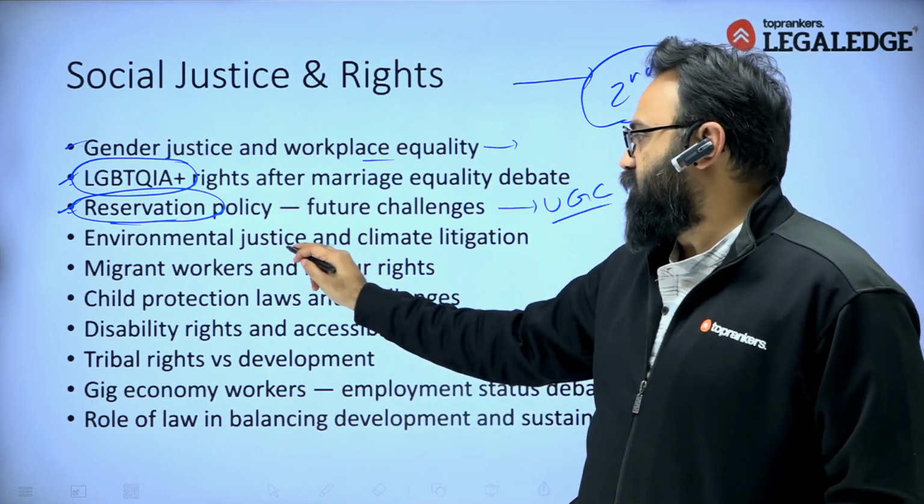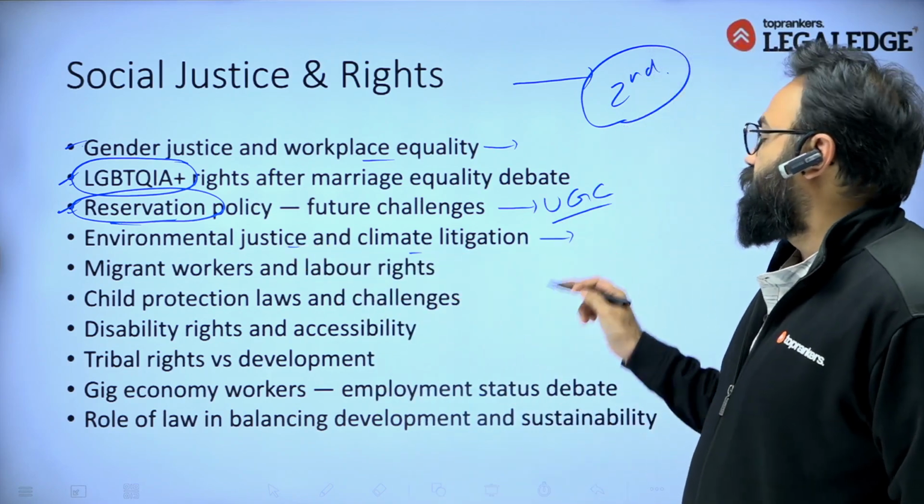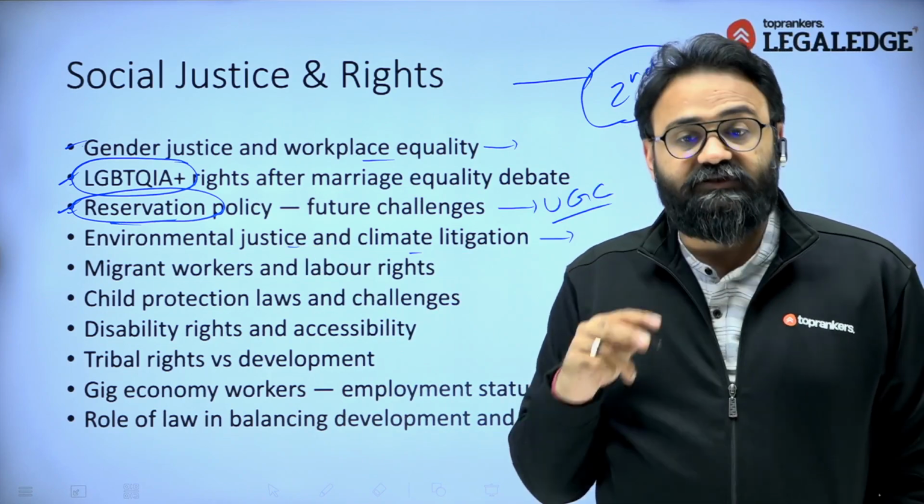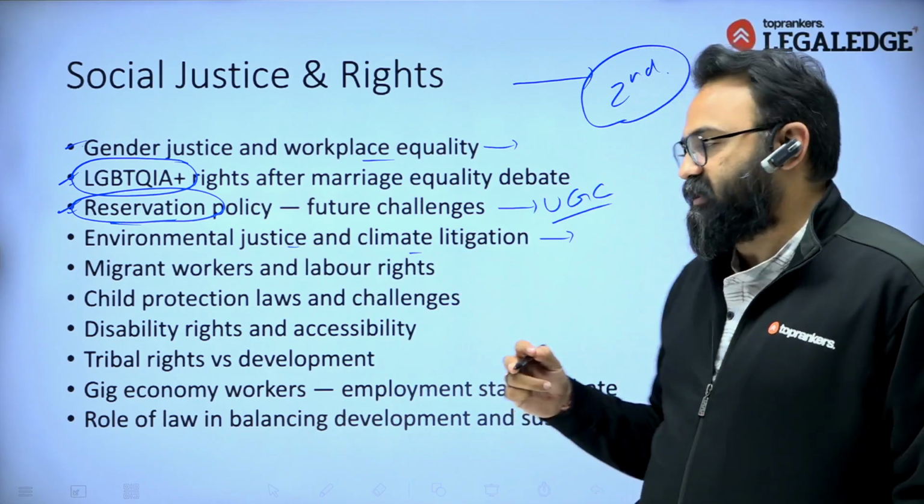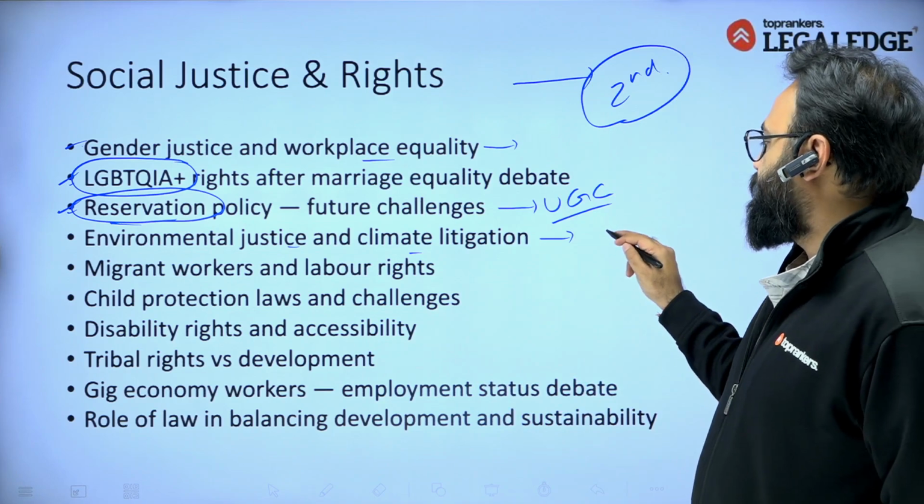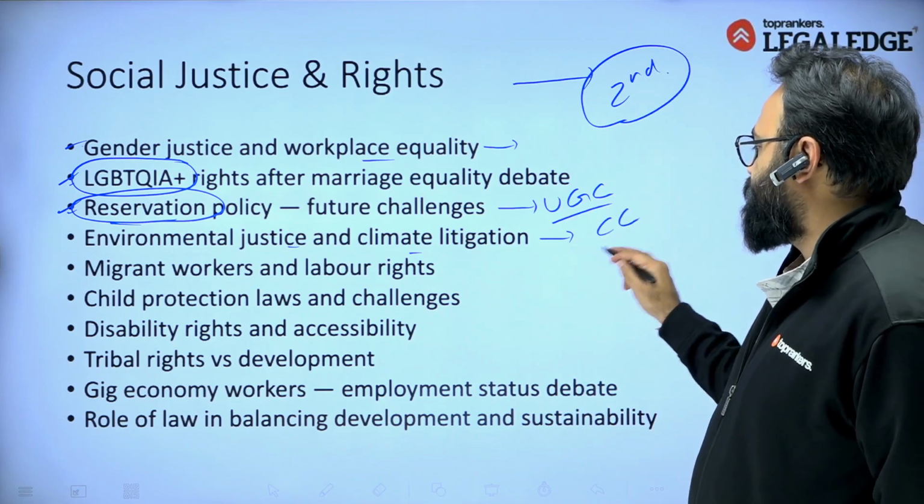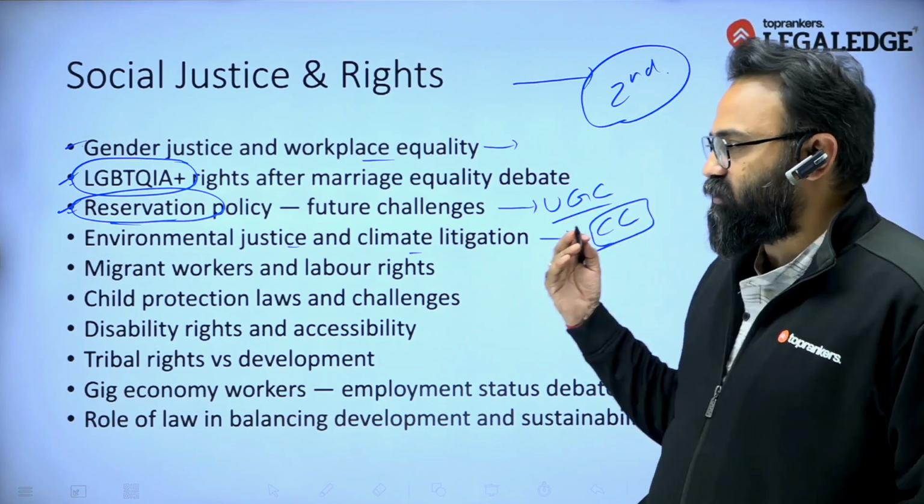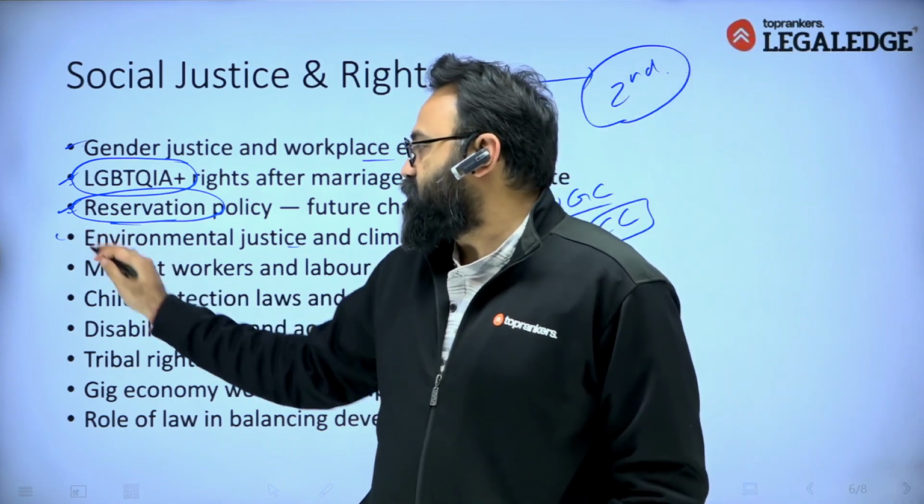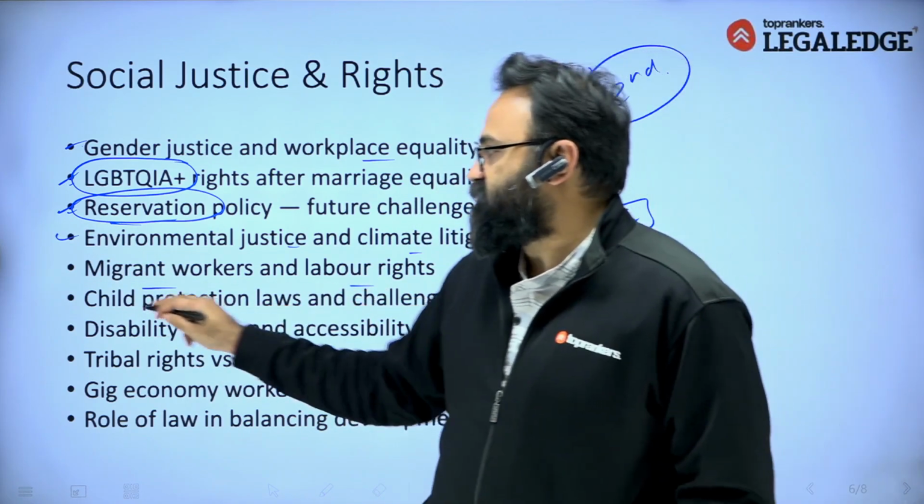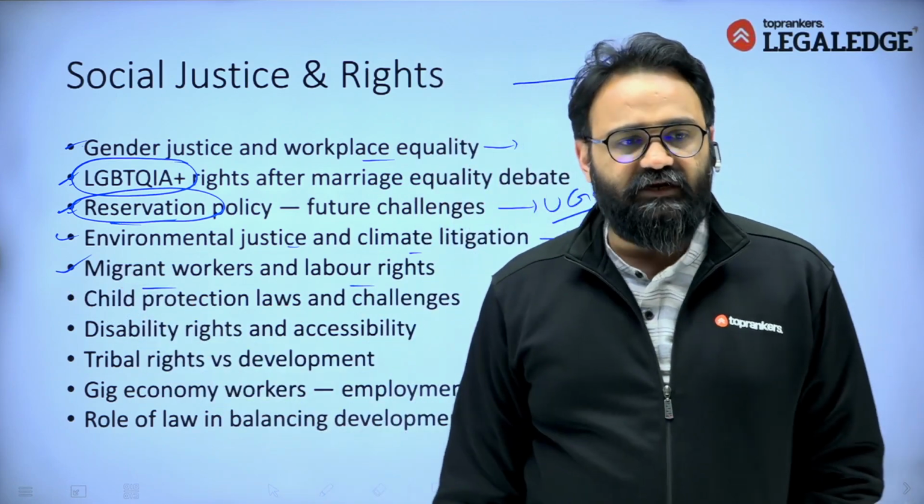The next is environmental justice and climate litigation. When we see long-term threats, the environmental threats are the biggest threat that we have, and India's performance on climate change related things can be asked. This is another important area. Then next is migrant workers and labor rights. We can see some issues which are happening in our country as well.